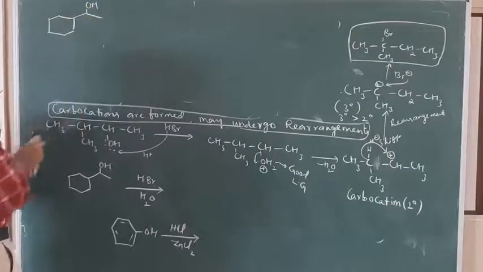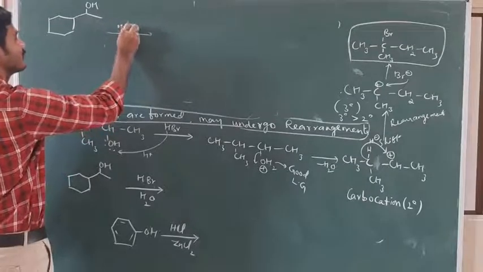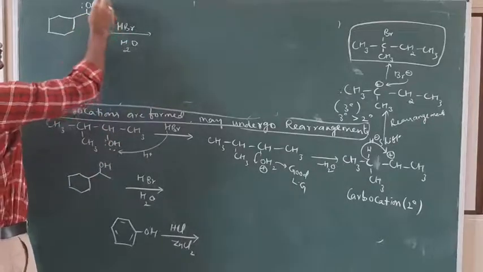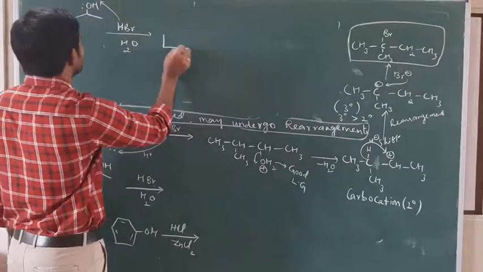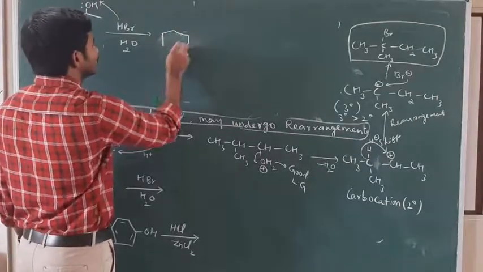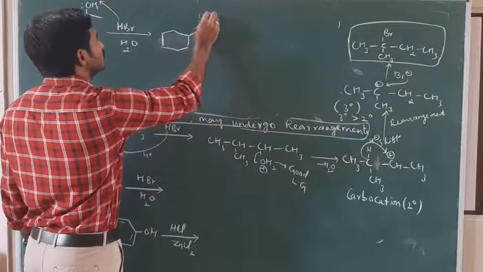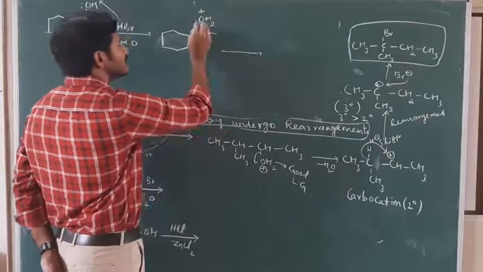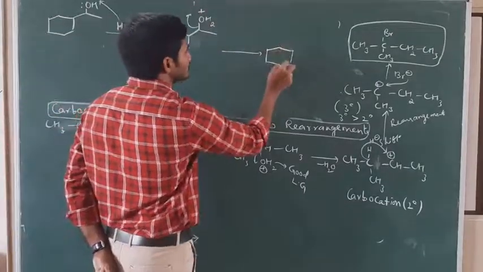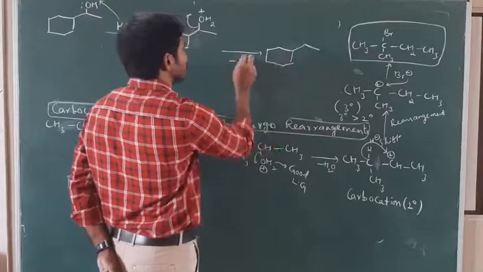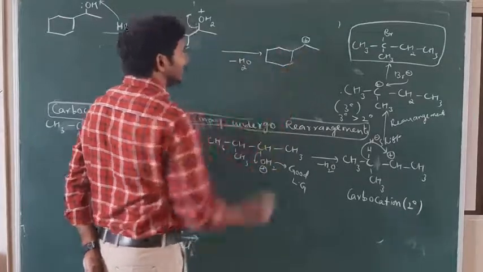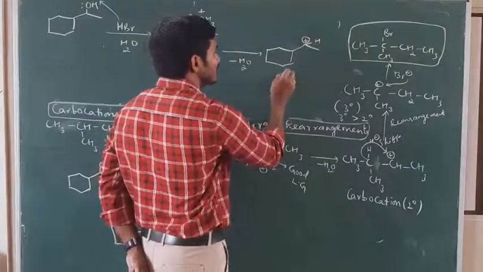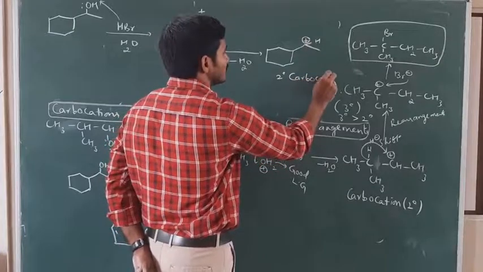OH. I take HBr in water, in aqueous HBr. So this is OH. H plus will be taken here. As soon as the H plus attacks here, it becomes OH2 plus. OH2 plus is a good leaving group. That is eliminated as water. When this is eliminated as water, we get a carbocation. Can you tell me which type of carbocation that is? We have only one hydrogen, so it is a secondary carbocation.